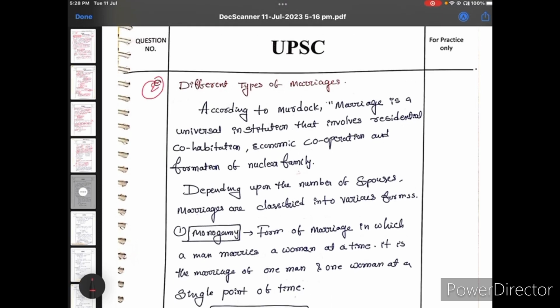Next, come to the second question: different types of marriages. See here, the question is asking about the different types of marriage. They are not asking anything else. So come to the first part. Give any definition of any anthropologist.